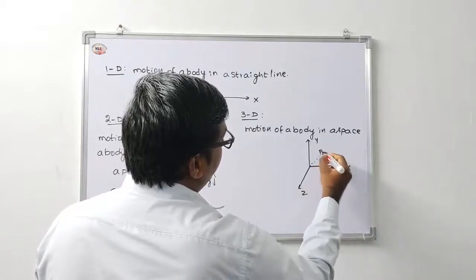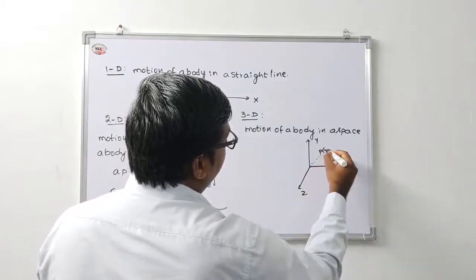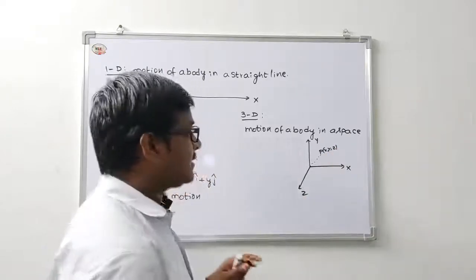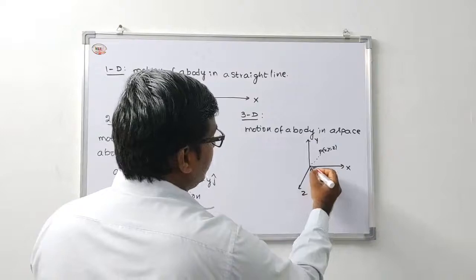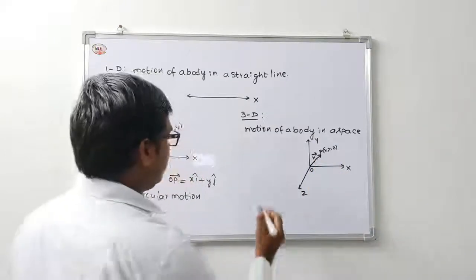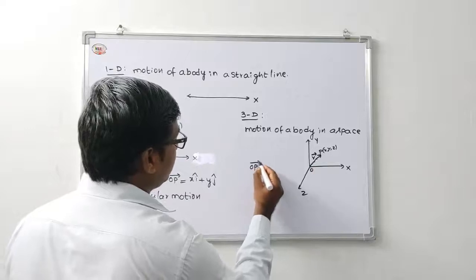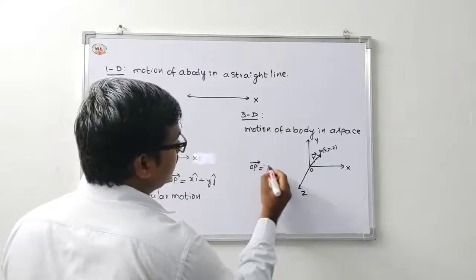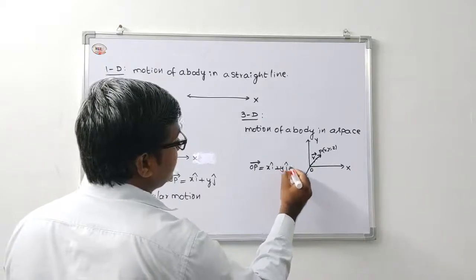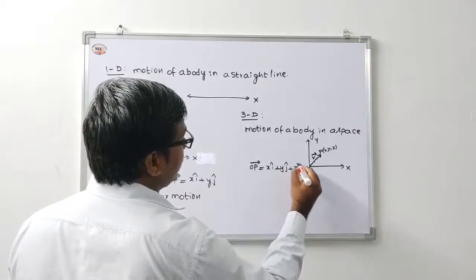The point P is lying in space. OP is the position vector. OP bar is equal to x i cap plus y j cap plus z k cap.